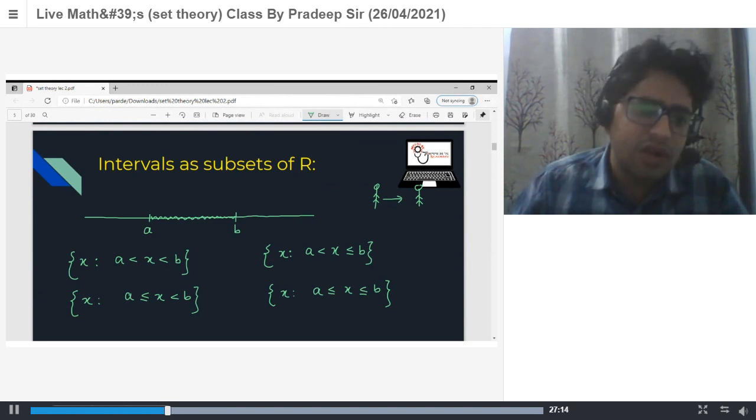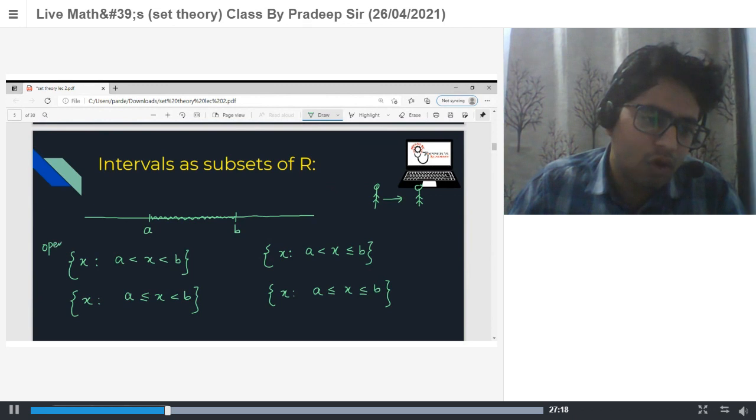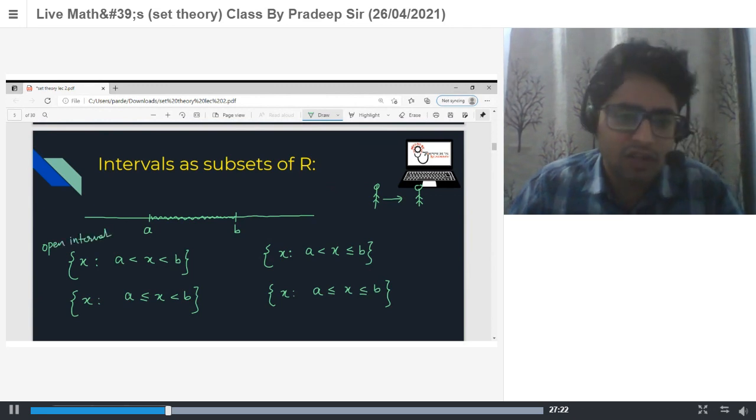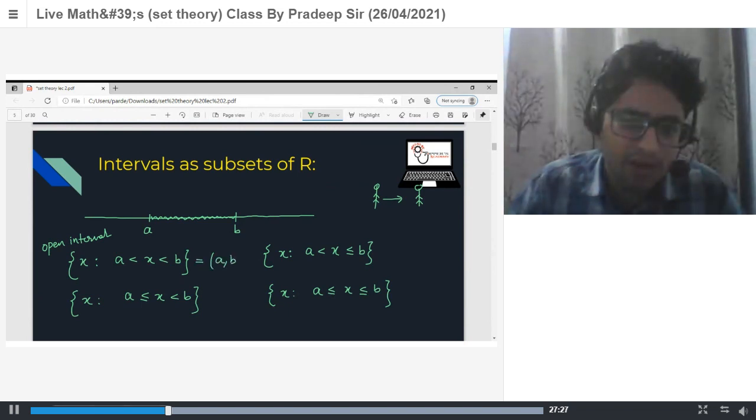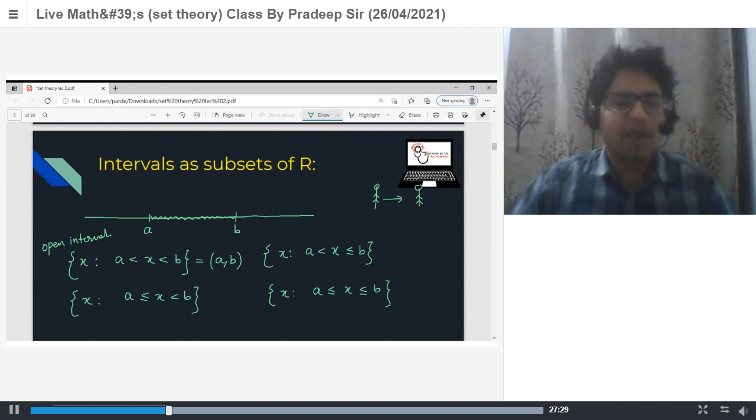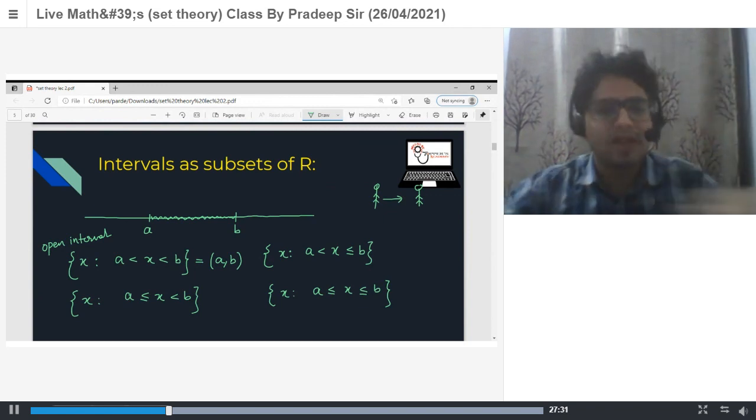First one is known as the open interval, which can be denoted as (A, B) with both open. (A, B) open means the collection of all x lying between A and B.